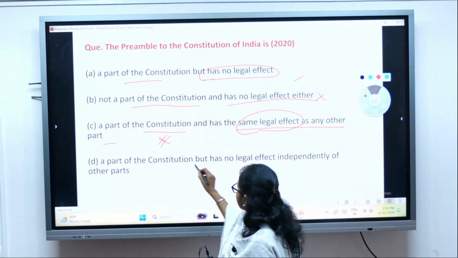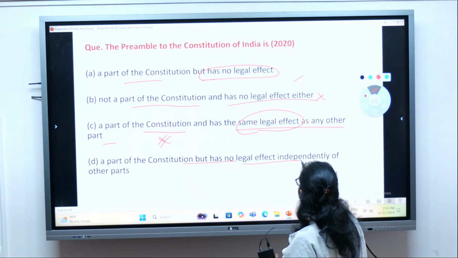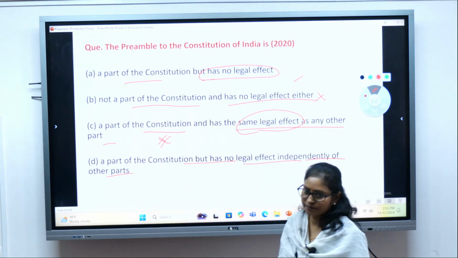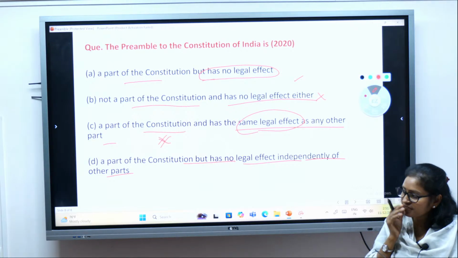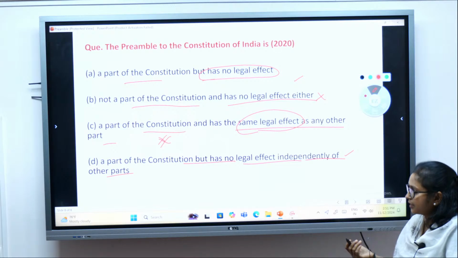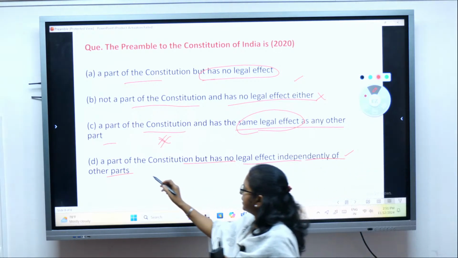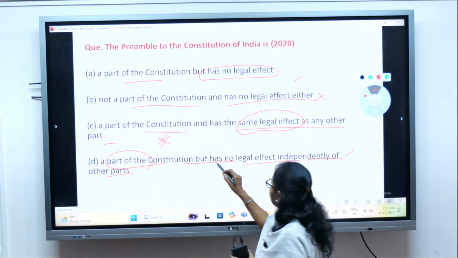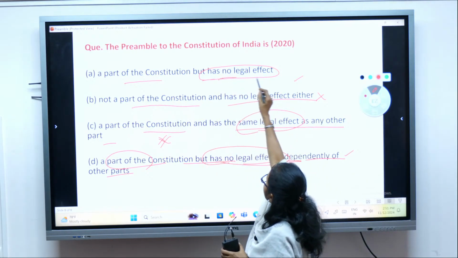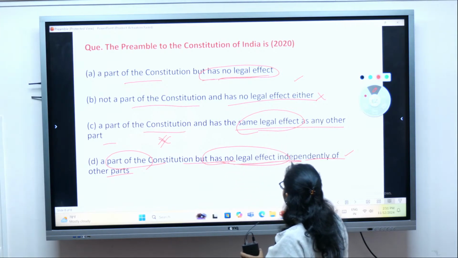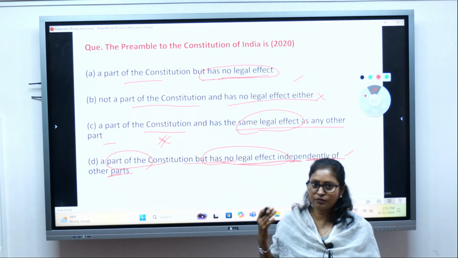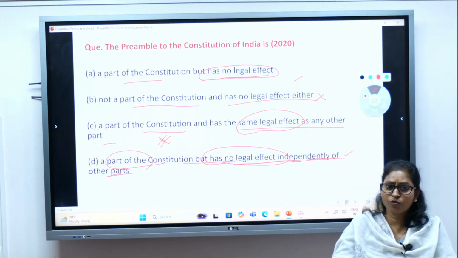A part of the Constitution but has no legal effect independently of other parts. So if you read the question, there is a tie between A and D, because both seem to be correct. Here also it is saying that it's a part of Constitution but has no legal effect, and this one says no legal effect independently of other parts. So if you have to choose, which one will you choose, which is more appropriate?